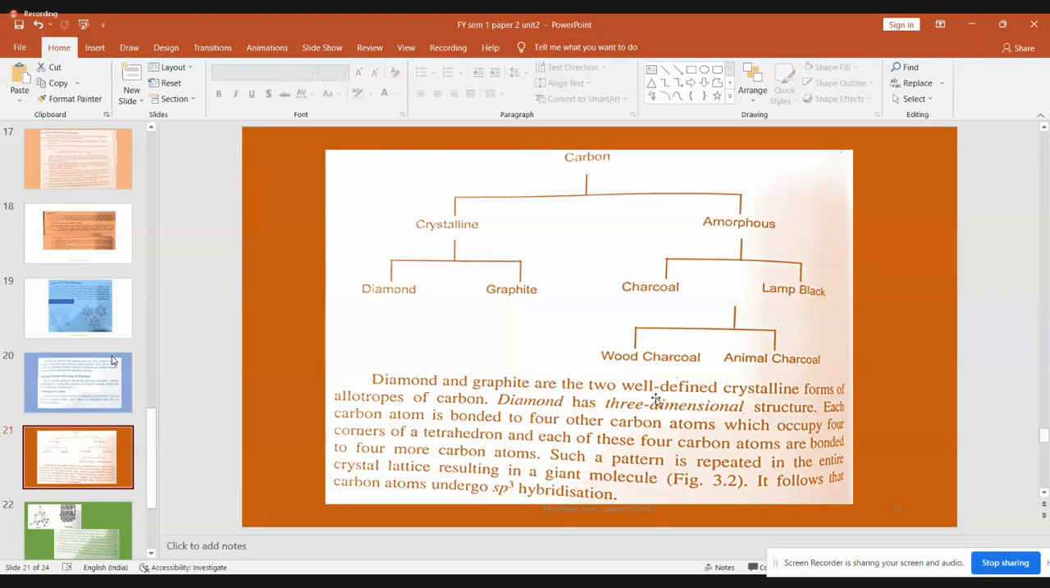Now, diamond and graphite are the two well-defined crystalline forms. Importance is given only in this area. Both of them fall under the crystalline category because of their crystalline structure. Diamond has a three-dimensional elaborate structure, and each carbon atom is bonded to four other carbon atoms, which occupy the four corners of a tetrahedron. And each corner carbon atom is again attached to four other atoms. That is the way it gives a giant structure. So it is all tetrahedral bonding in the three-dimensional structure of diamond. Each carbon is sp3 hybridized. That is also important.